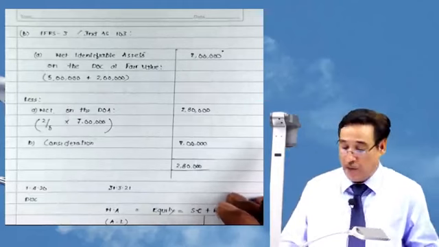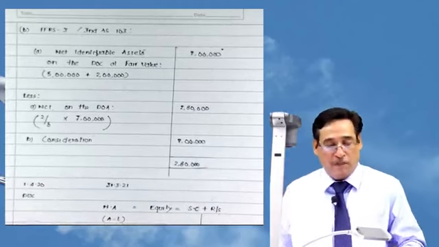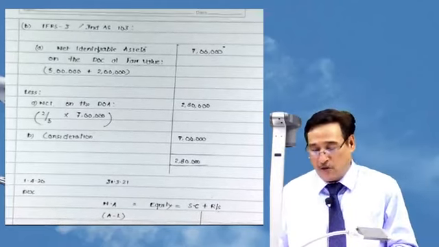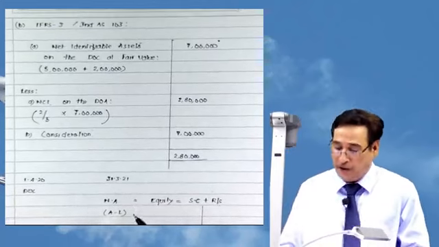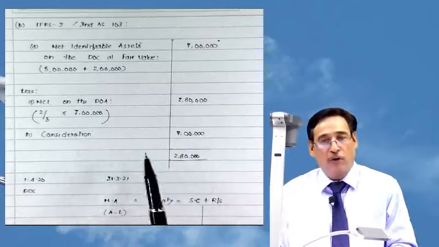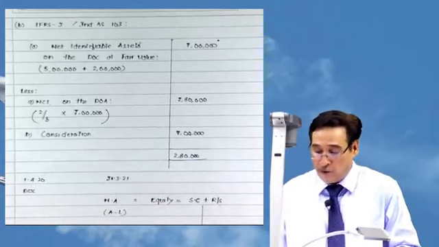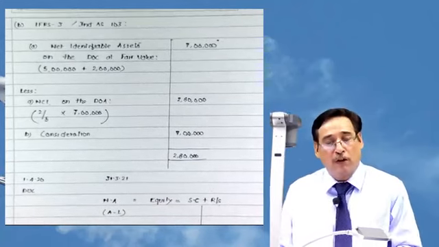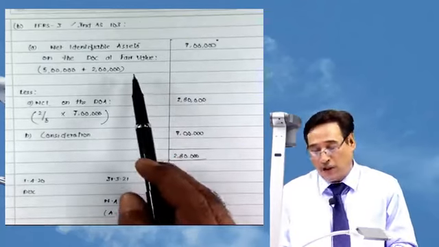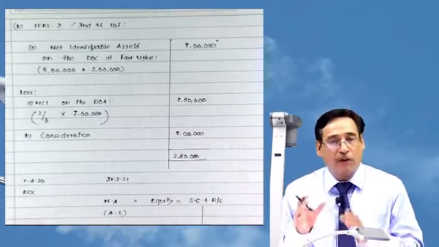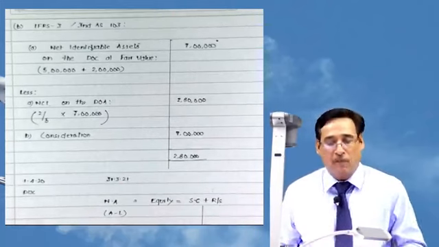But the point to remember is that we simply cannot go by simplicity's sake. For understanding that is fine, but for solving the question to meet the parameters of examination, we need to be deft in computing goodwill as per IFRS 3. So for the same, we need a little bit of understanding of the concepts. So net identifiable assets on the date of acquisition, how you have to find out net identifiable assets, that is the important area.